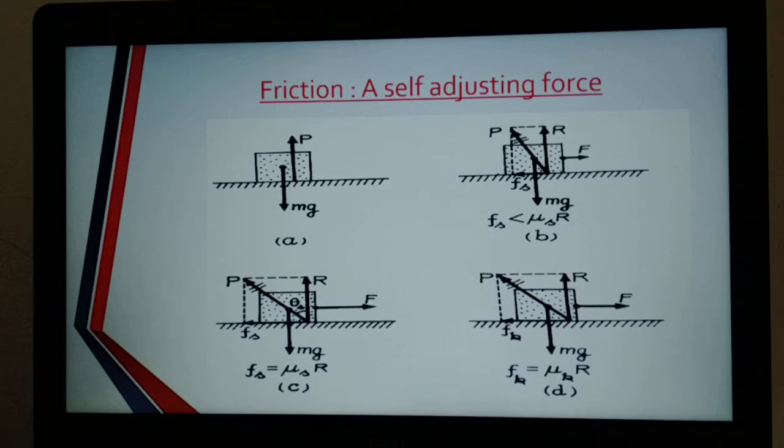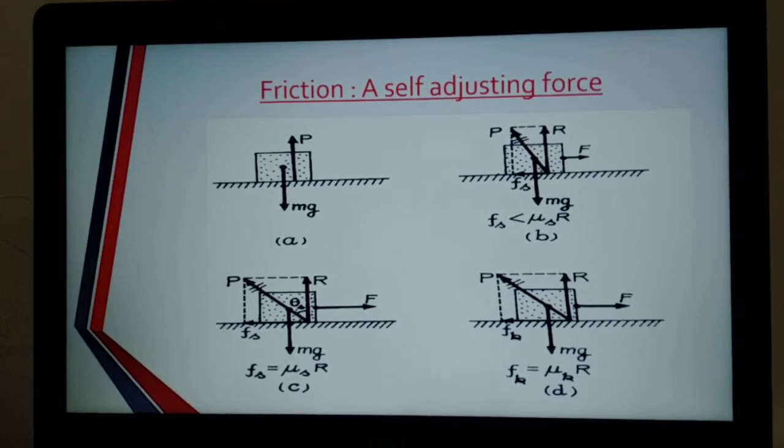When a body just tries to slide over another, the force opposing that attempt is known as the static friction force. And when the body slides over another one, that opposing force is known as kinetic friction.